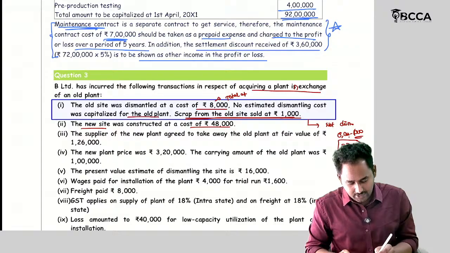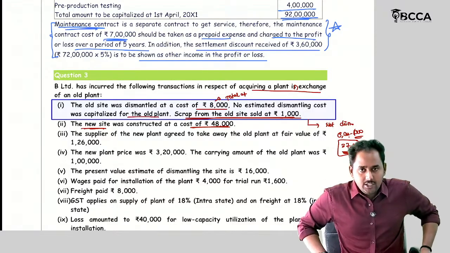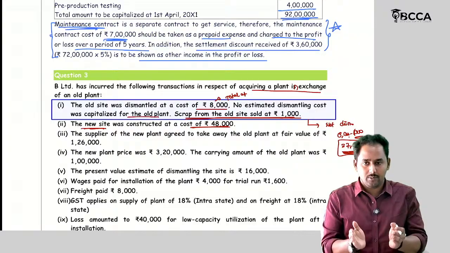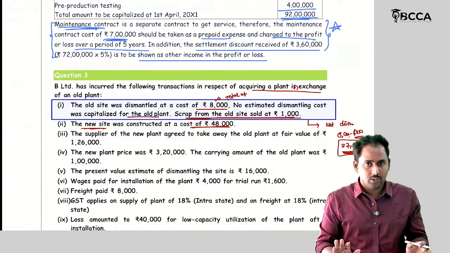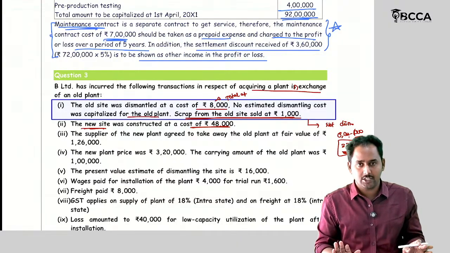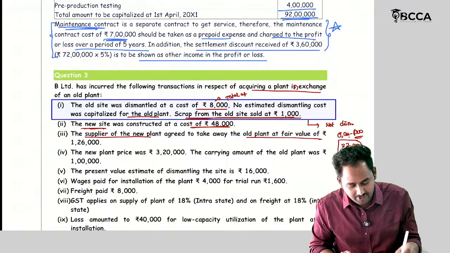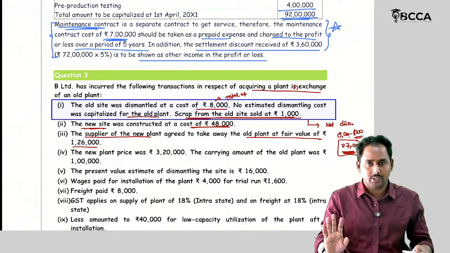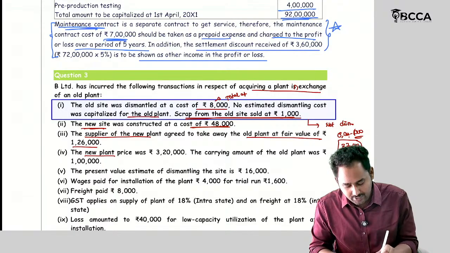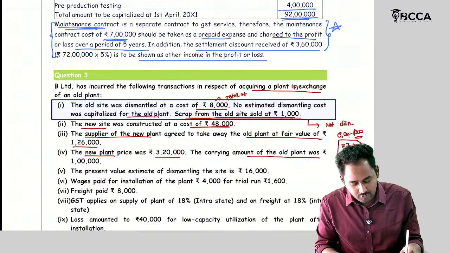Then the second element. The new site was constructed at a cost of 48,000. Okay. So the old site is completed. If I want to install this machinery, I want to prepare a new site. So the new site preparation is 48,000. Then the supplier of the new plant agreed to take away the old plant at a fair value of 1,26,000. And what is the new plant price? 3,20,000 rupees.